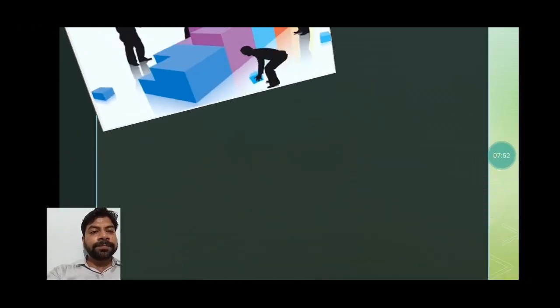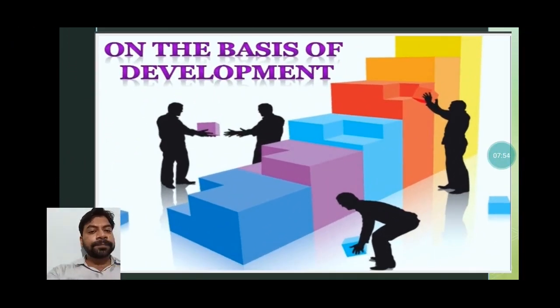See the next one. On the basis of status of development, resources are categorized again into four: actual, potential, stock and reserve. Actual resources are those already in use. Potential resources have the potential but are not frequently in use. Stock means resources which can be used in future, but in the present the technology is not there to access them. An example is water. Next is the reserve. Reserves are those resources which we are keeping for future use.